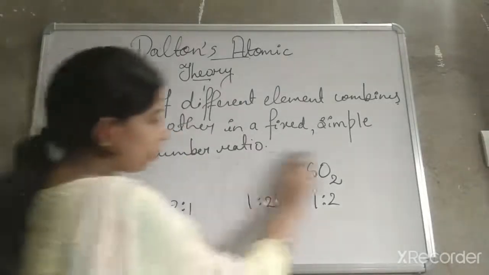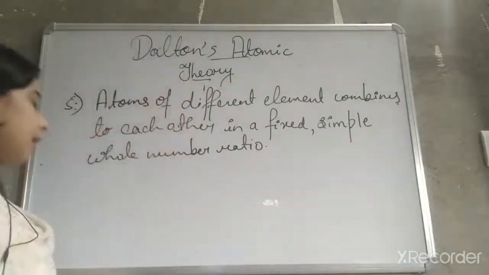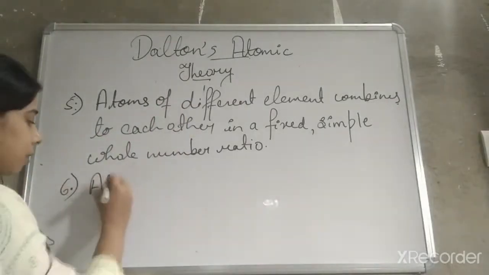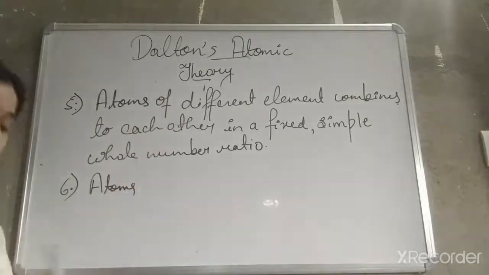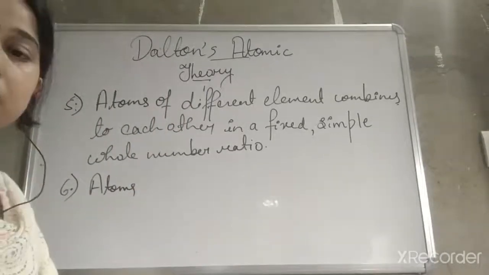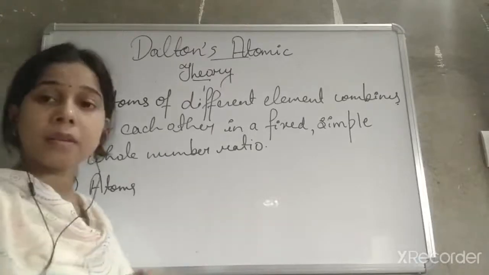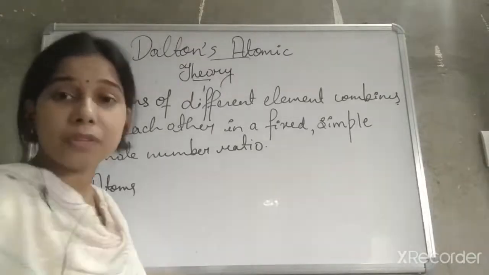In this, one more point is there, student, and that is he explained that atoms are the smallest, it means they are indivisible particles.